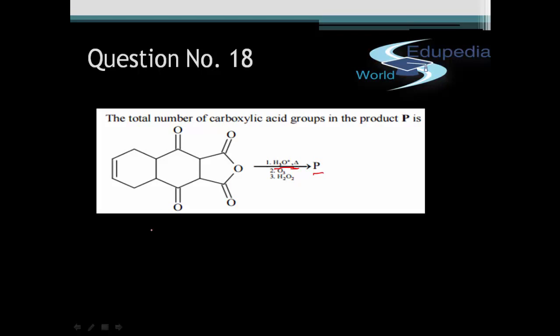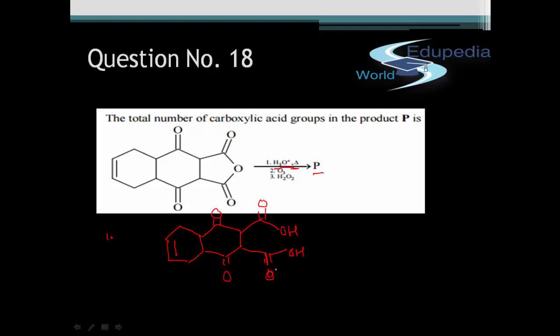So after the step 1, your product will be a 6-membered ring with a double bond over here, double bond O, and these anhydrides will open up, we'll get an OH over here, and we get an OH over here, a carboxylic acid, that is basically.